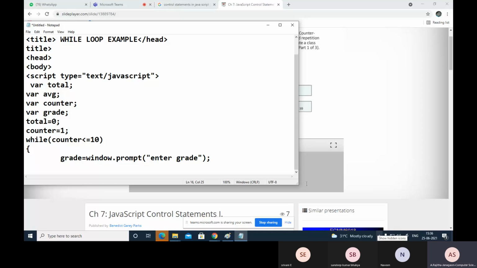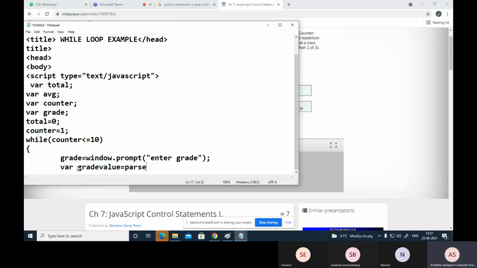Suppose this grade is in integer format. For that I can convert this into int. So here I am creating one more variable, that is grade value. Now you can convert this into integer.